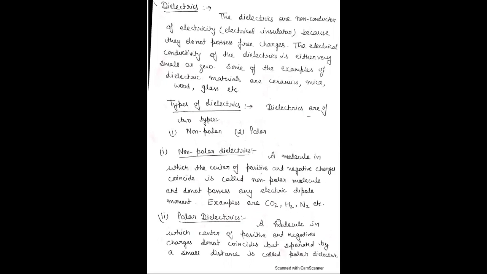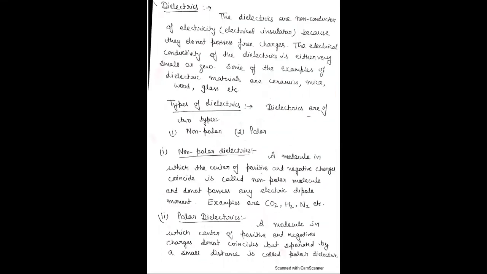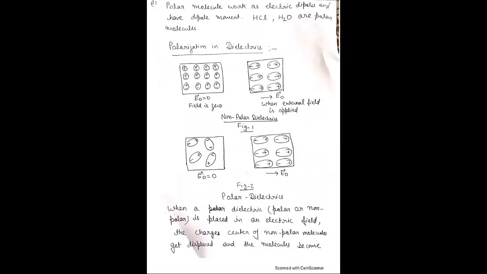And the next is polar dielectrics. A polar dielectric is one in which the center of positive charge and the center of negative charge do not coincide but are separated by a small distance. Therefore, in polar dielectrics there is a permanent dipole moment, because these two charges are separated by a distance, forming an electric dipole. Examples of polar molecules are HCl, H2O, etc.